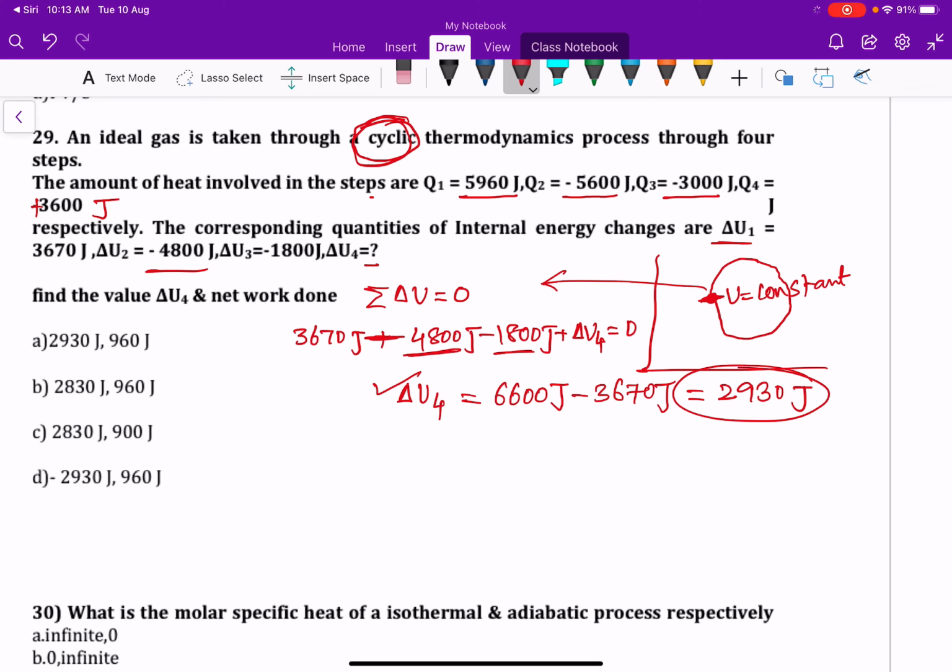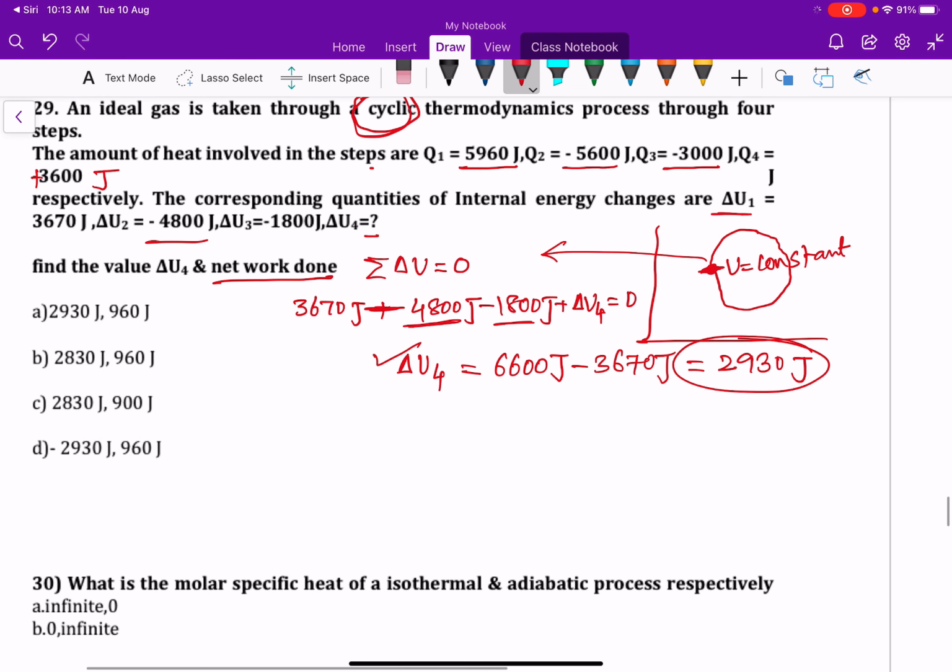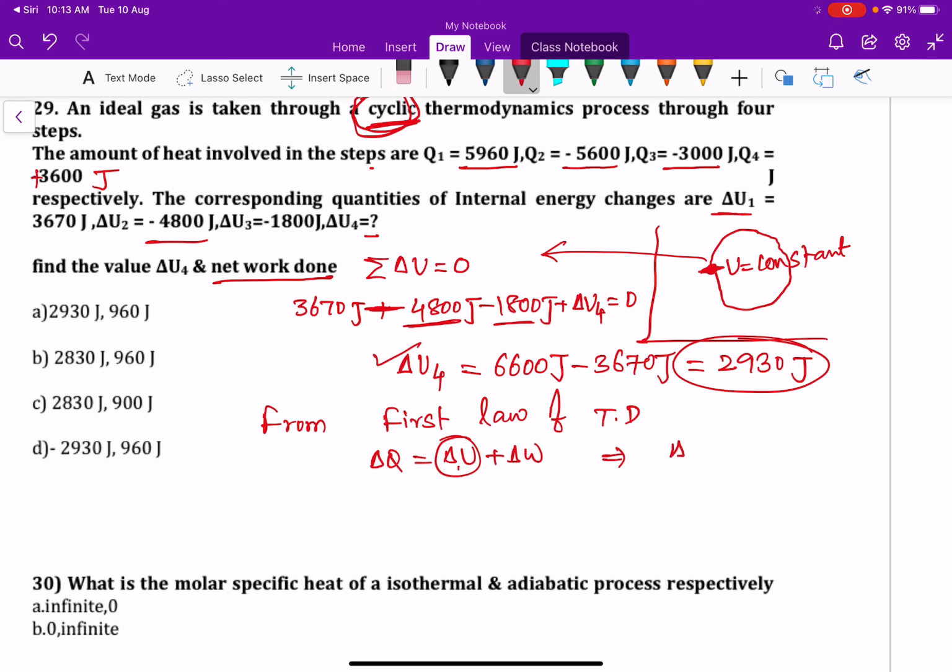Now we need to find the net work done. From the first law of thermodynamics, delta Q is equal to delta U plus delta W. In this case, as the process is cyclic, delta U equals 0. So simply delta W is nothing but delta Q. By summing all the heat energy supplied to the system, we get the work done.